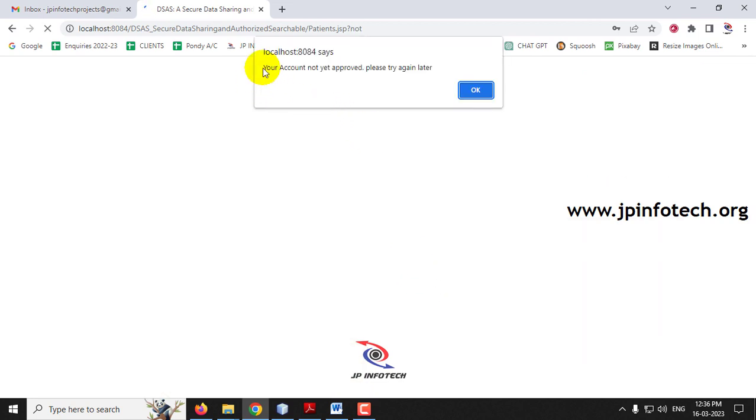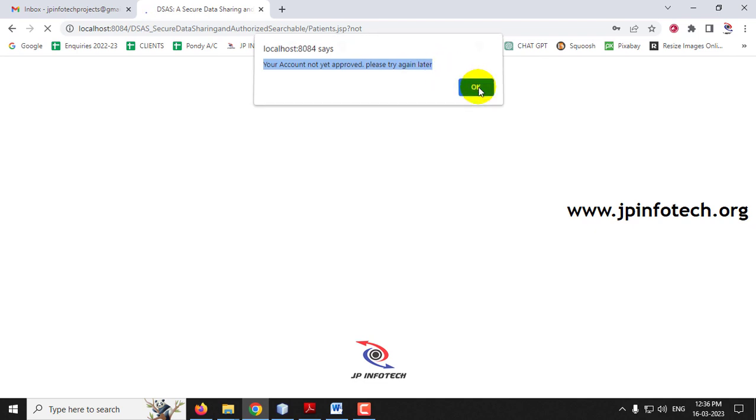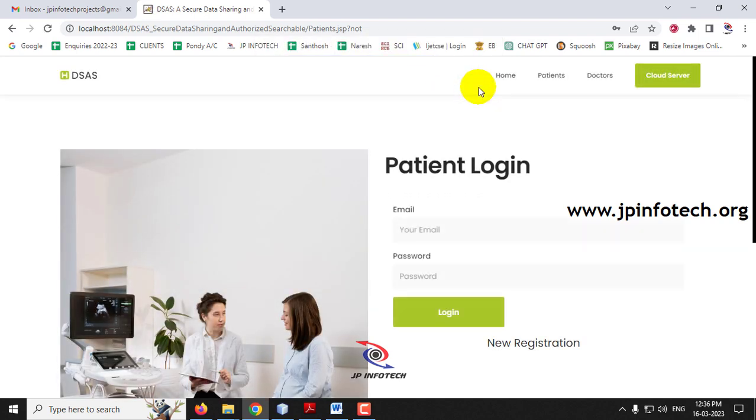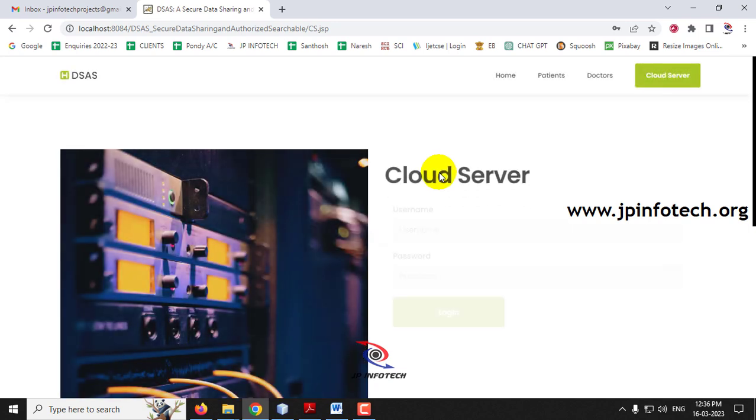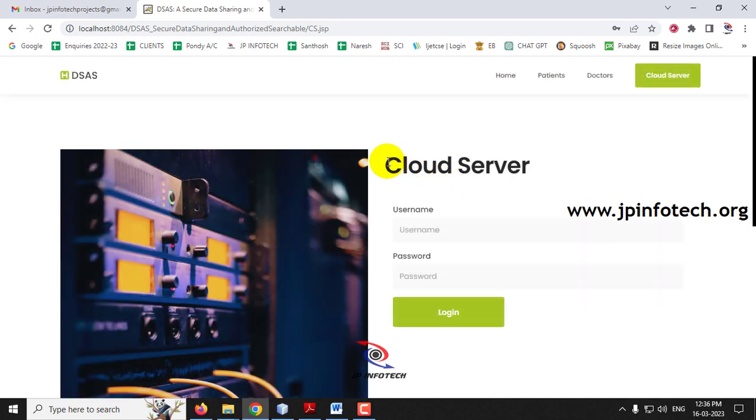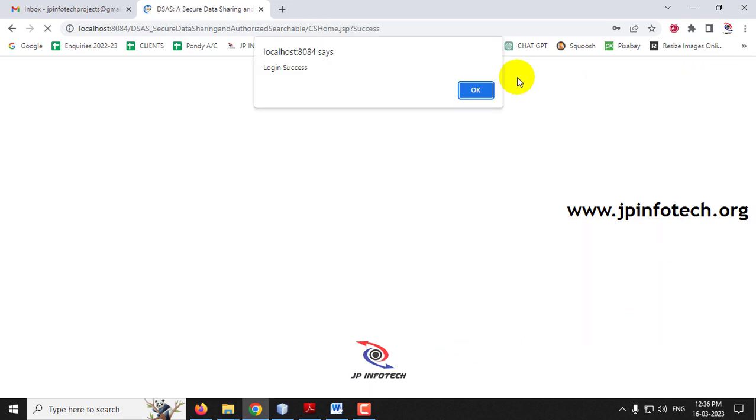Here you can see the message, even though I have given the correct username and password: your account is not yet approved, please try again later. This means that even though the patient has been registered, the cloud server should approve the patient, and only then can they log in to the system, so that unauthorized usage can be avoided. Now let me log in to the cloud server part.